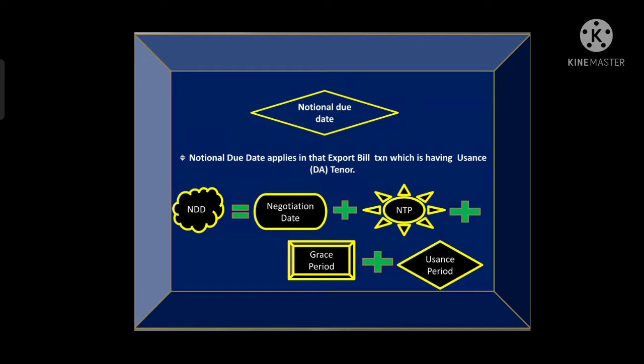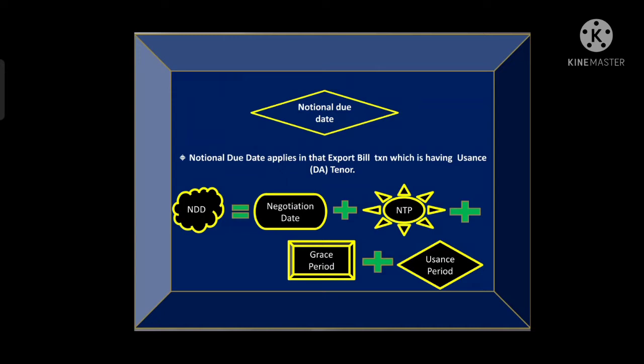After that, NTP means the notional transit period. We will discuss this NTP later in this video only, right? So I will teach what is NTP after this NDD, right? So let's move to the grace period. The grace period is of 3 days.